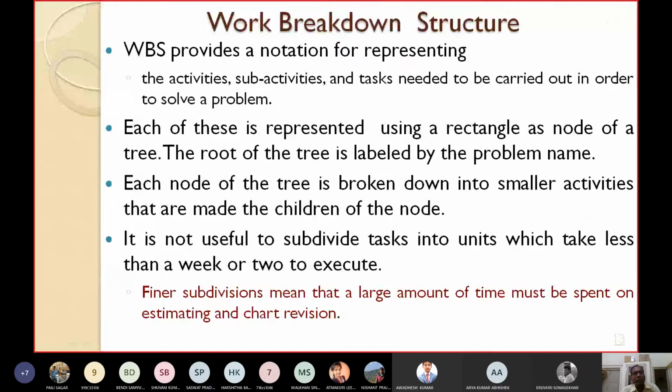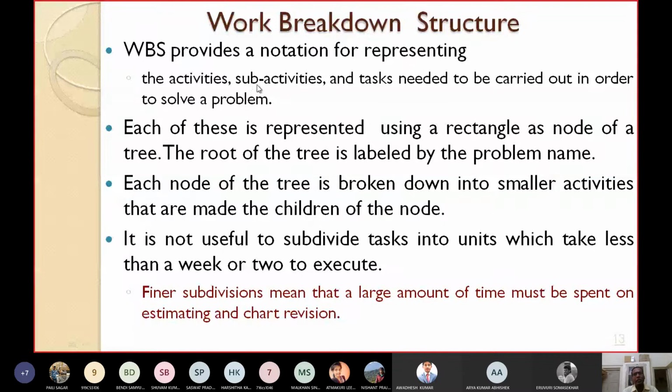So this work breakdown structure provides a notation for representing the different activities, sub-activities, and tasks which need to be carried out in order to solve a particular problem or in order to develop a project. Each of these items, such as activities, sub-activities, and tasks, can be represented using a rectangle as a node of a tree. Okay, so this work breakdown structure, WBS, is represented as a tree.